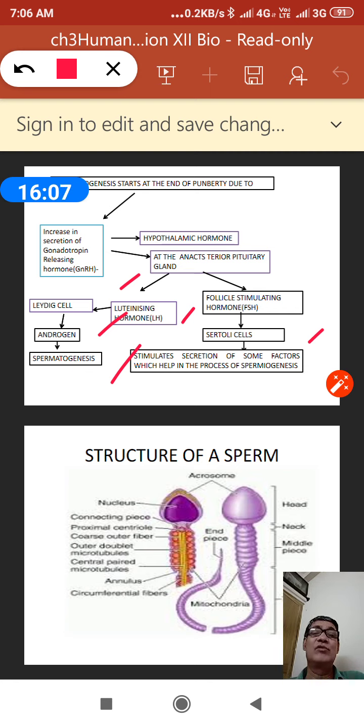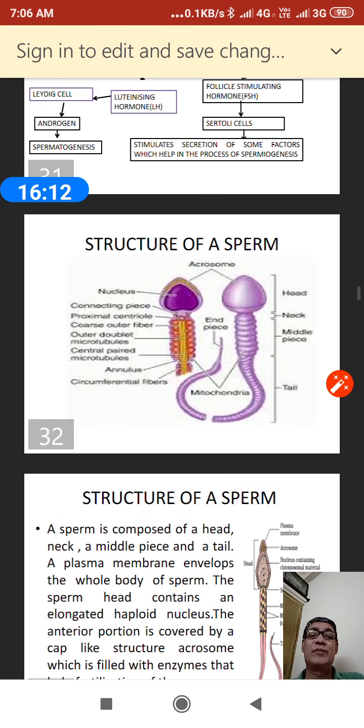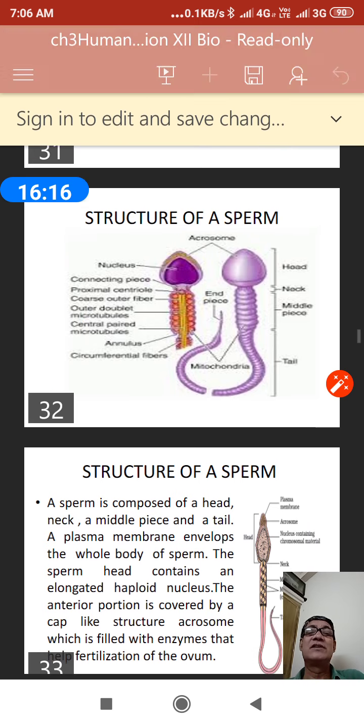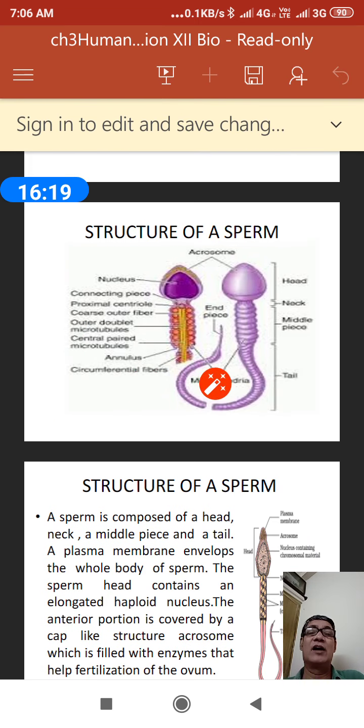Next, we have to talk about the structure of a sperm. If you see here, the detailed picture of the structure of a sperm has been shown.